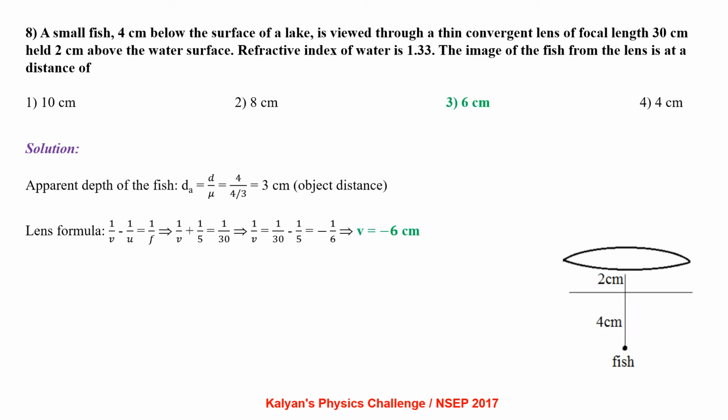A small fish 4 cm below the surface of a lake is viewed through a thin convergent lens of focal length 30 cm and held 2 cm above the water surface. Refractive index of water is 1.33. The image of the fish from the lens is at a distance of. Apparent depth of the fish dA equal to d by mu, that is 4 by 4 by 3, which is 3 cm, which becomes the object distance for the lens. Applying lens formula, 1 by v minus 1 by u equal to 1 by f, that is 1 by v plus 1 by 5 equal to 1 by 30, which gives v equal to minus 6 cm.